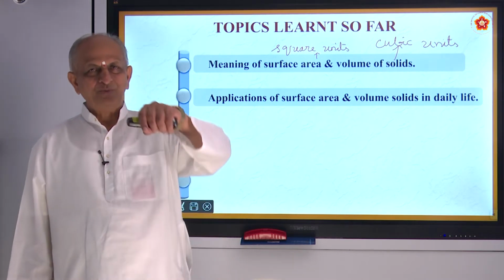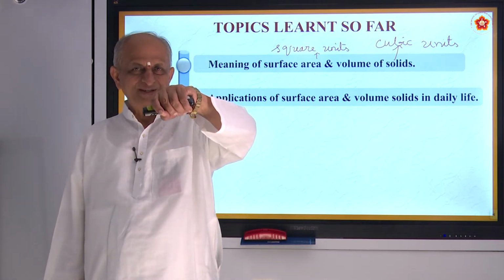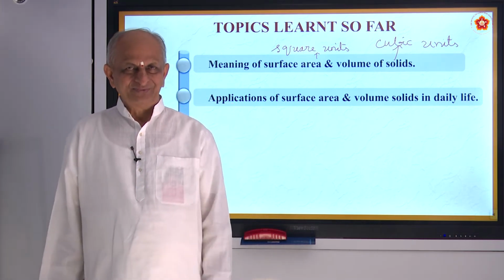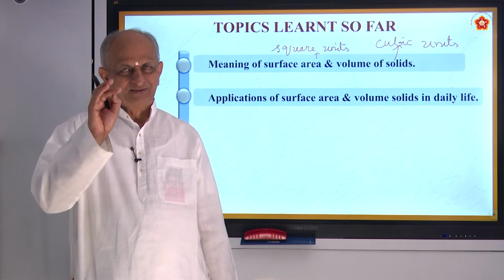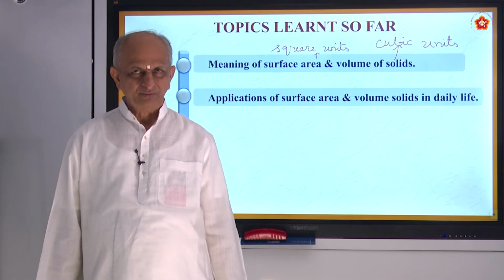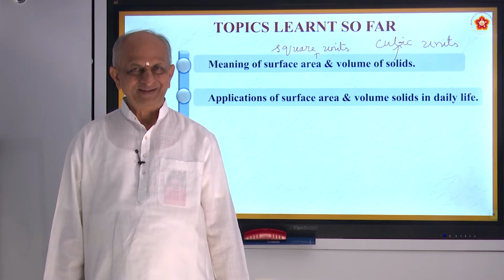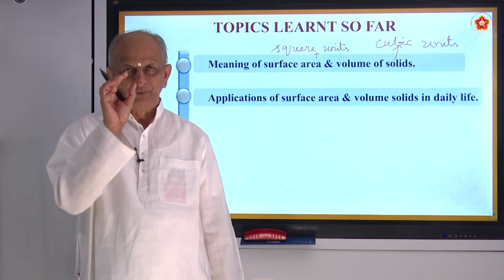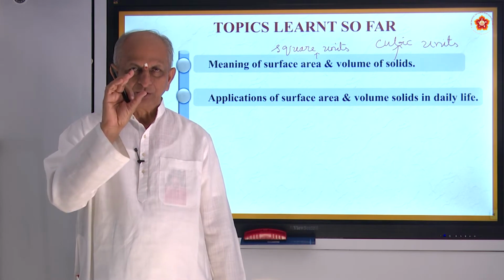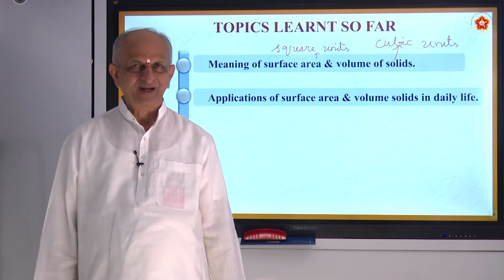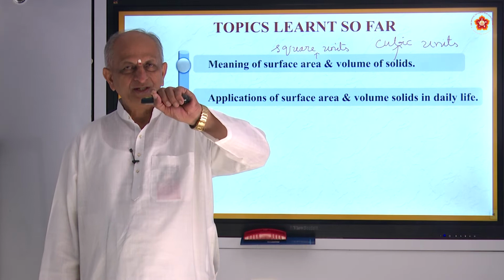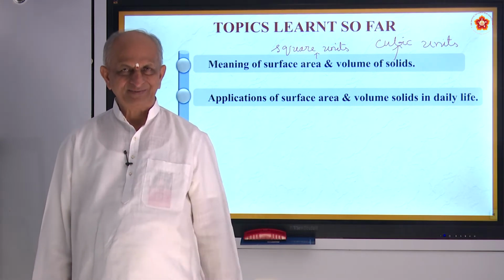You should know how much tea powder will be there inside the box. If you take Brooke Bond green label tea, they will be in a beautiful cubical shape, and they will write the quantity of the powder inside it.